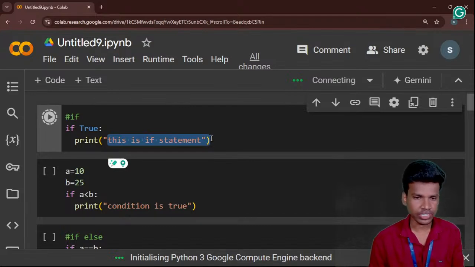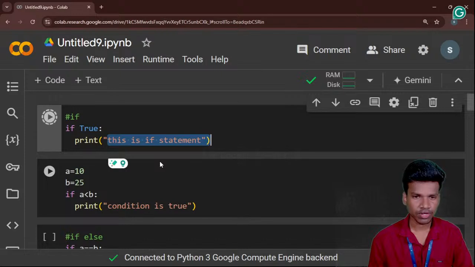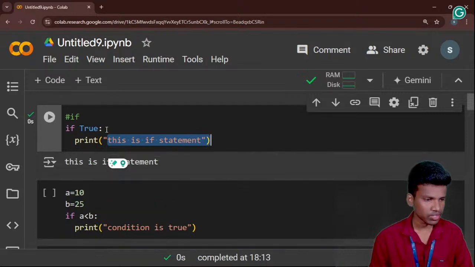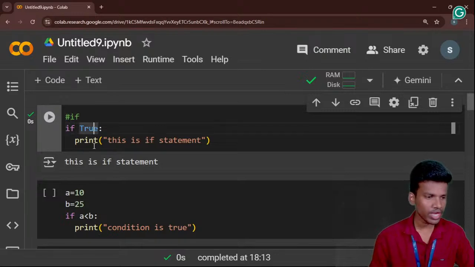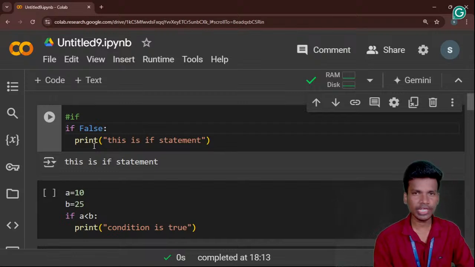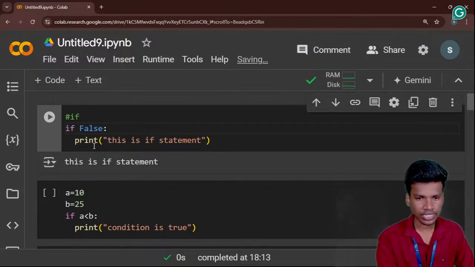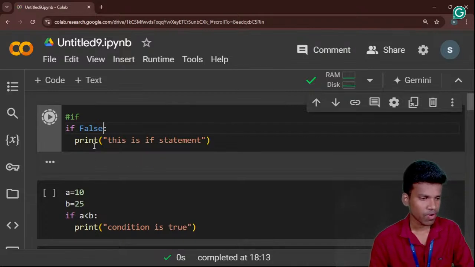Anything else we will tell, right? Yeah, super, very good to all, and thank you for your response. Automatically this if statement will be executed. So now by using false, the word false, automatically the condition is false. So now what is that? Now I run this, like no output will come.